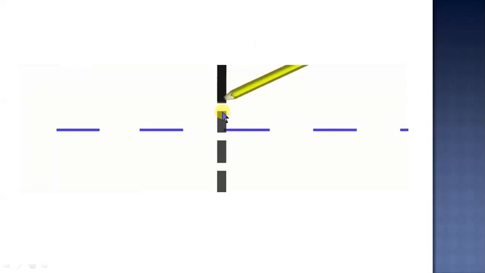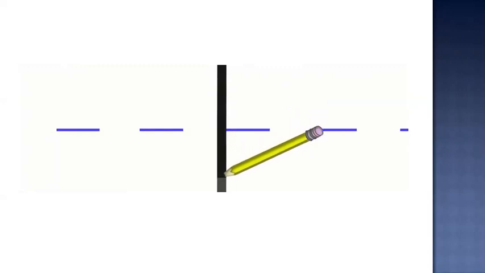Yes, now you learn how to write 1. This pencil is going down, top to bottom. When we are going to write 1, we always write 1 from top to bottom. Very good. Look at this pencil. He is moving down.